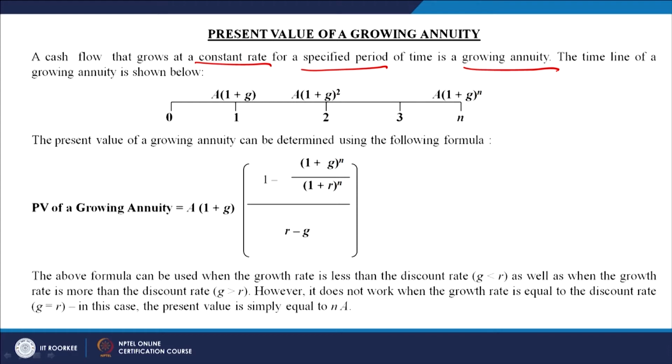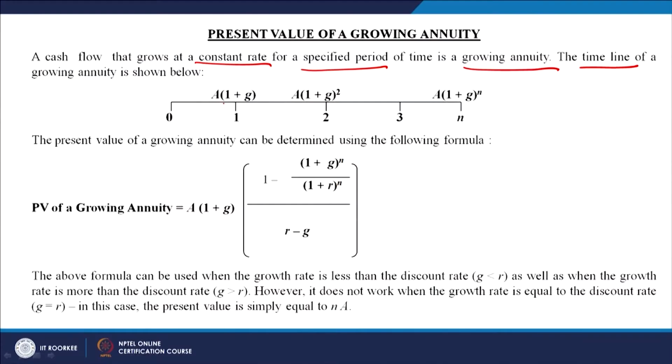If you look at the timeline, the timeline of a normal annuity is basically called an ordinary annuity. Because the cash flow comes at the end of the year, it is called an ordinary annuity, and any annuity in which the cash flow comes back to the investor at the beginning of the year is called an annuity due. Ordinary annuity and annuity due I will discuss in the next slides.